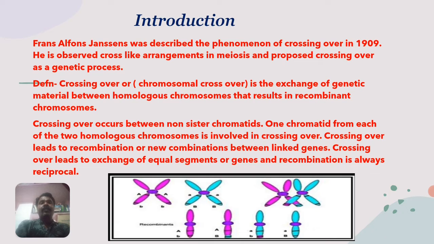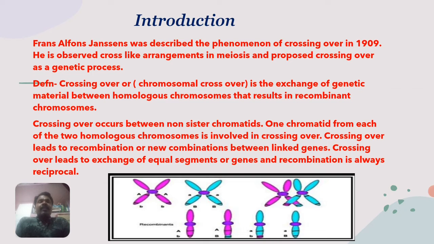The definition of crossing over. Crossing over, or chromosomal crossover, is the exchange of genetic material between homologous chromosomes that results in recombinant chromosomes. After crossing over, the resultant chromosomes are called recombinant chromosomes because they have two different combinations of two chromatids. Right?